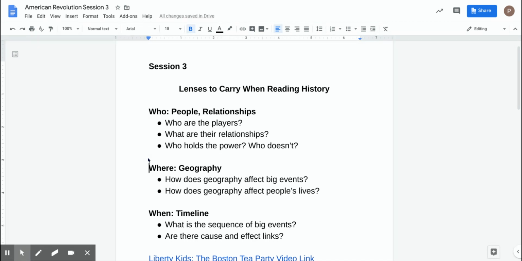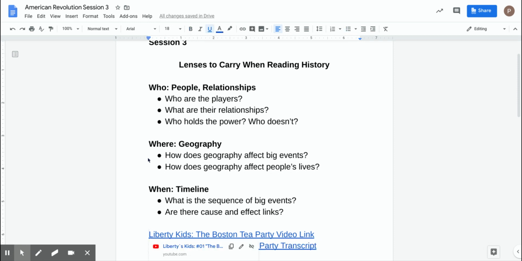You're also going to think about where is everything happening. A lot of the big events happened in the East Coast, especially in Boston and then the area in Massachusetts. So how does geography affect big events? And how does geography affect people's lives? So especially as we get into the war, when you're looking at different hills, different mountains, different places for people to hide, geography plays a really big role with wars.